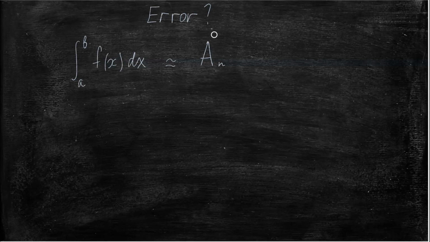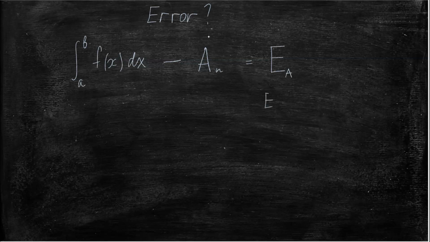And we know that it's not always accurate. We define an error as the difference between what we're looking for and what we think it is. So this is what we would call an error for this approximation method.